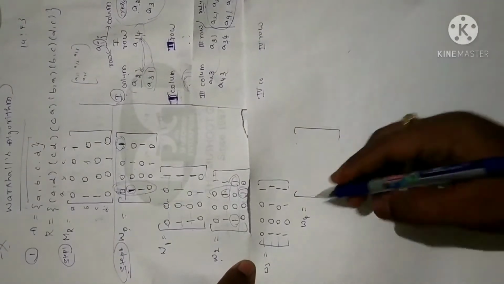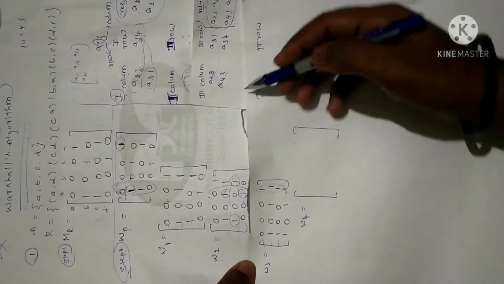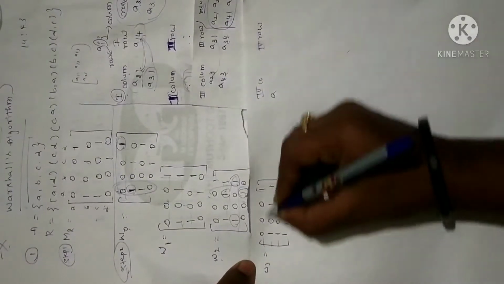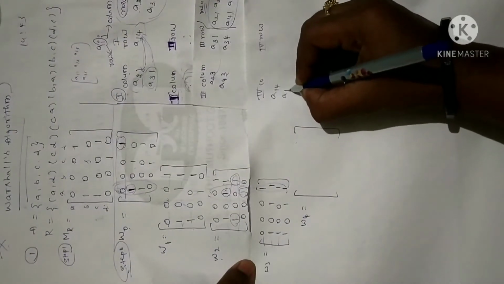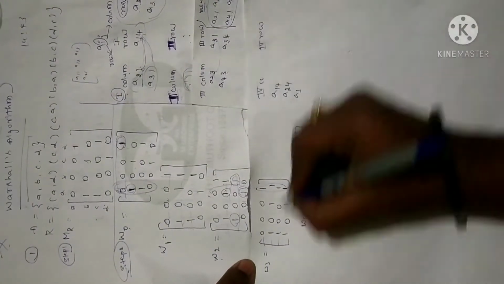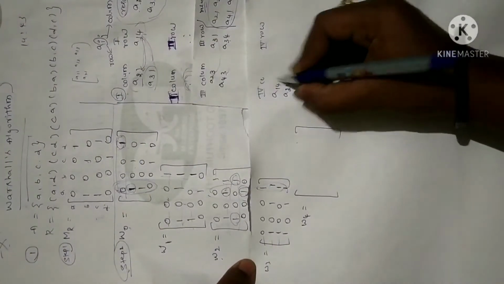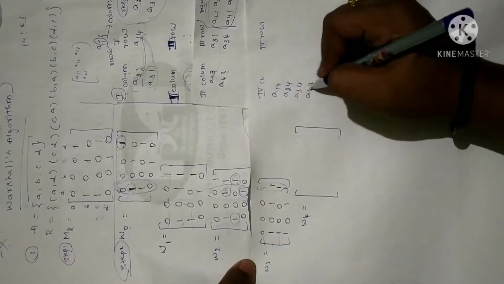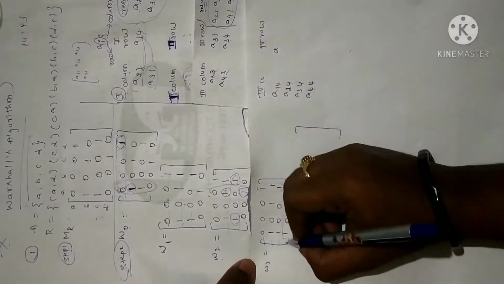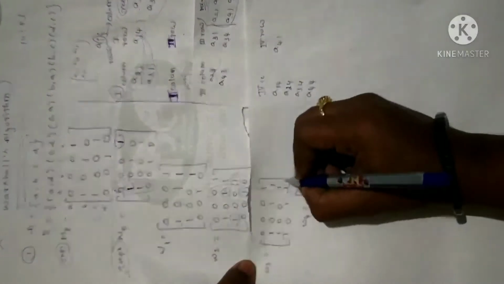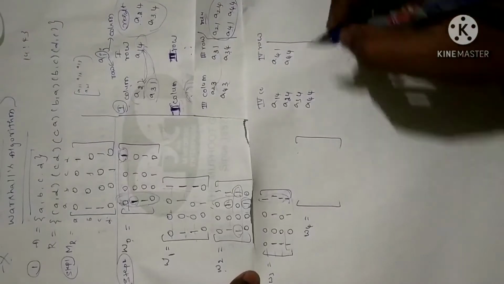So fourth column, look at the fourth column. We have an element once in a position: first row, fourth column, A14, A24, A34 and A44. Fine. This is for the fourth column. Again, for the fourth row you have to go. So fourth row A41 and A44. Now let me write the result here.